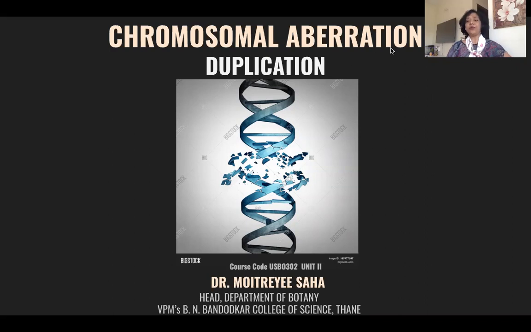Let us define chromosomal aberration first. Chromosomal aberration is a structural or numerical change in a chromosome. We are studying structural changes in chromosome in SYBSC. I have already covered deletion and I have already uploaded a video on YouTube on deletion. Today, I will explain duplication.